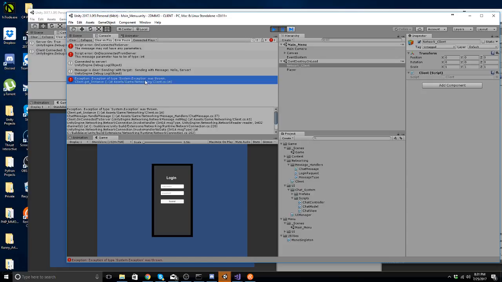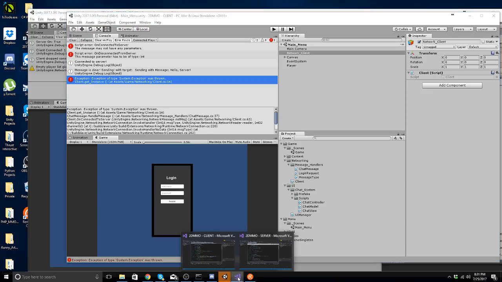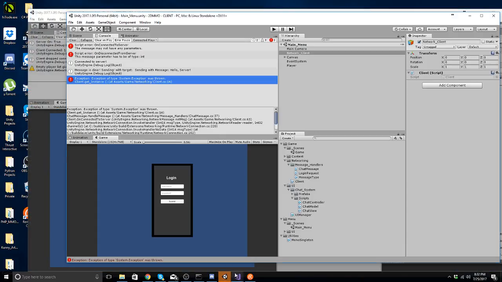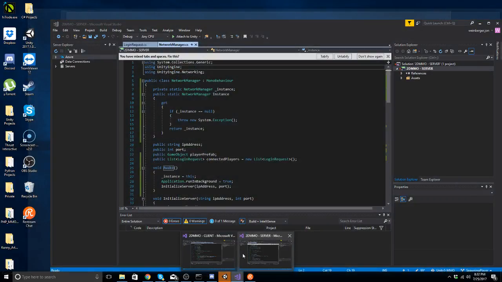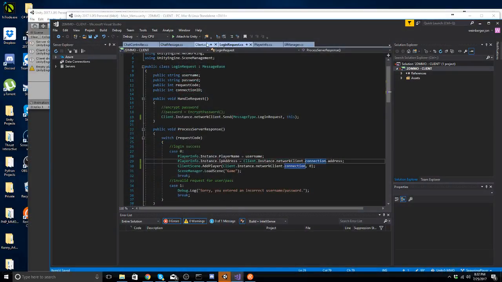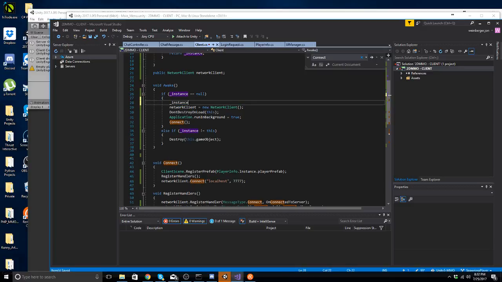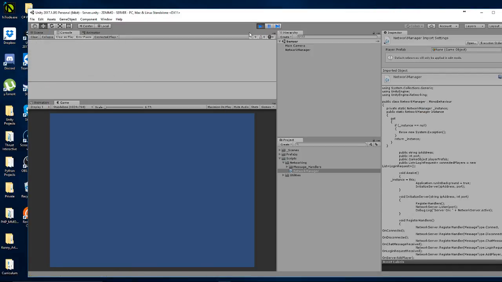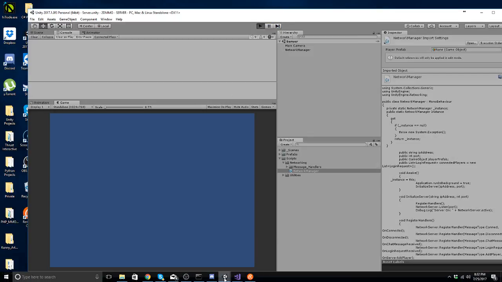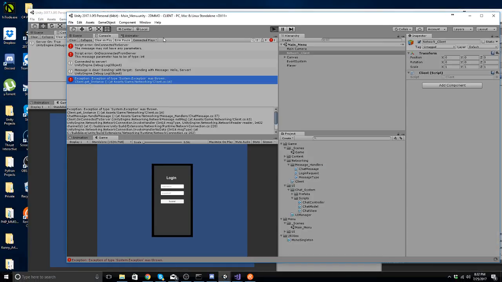Alright, exception of type System.Exception was thrown. Okay, so the reason why that happened is because I never actually set underscore instance, our instance, to this, I believe. So if we look into client, yeah, I never did that. I need to go ahead and say underscore instance equals this, if the instance is null. Alright, run the server, run the client.